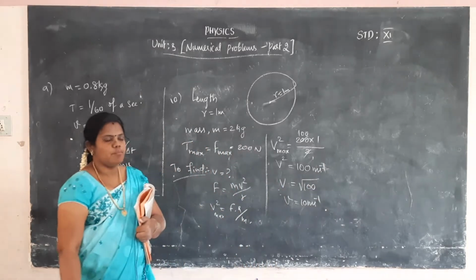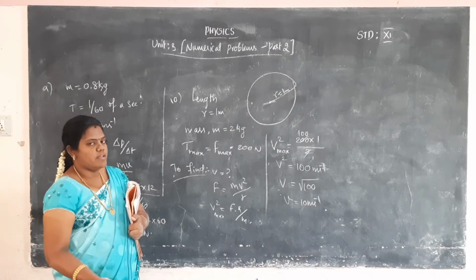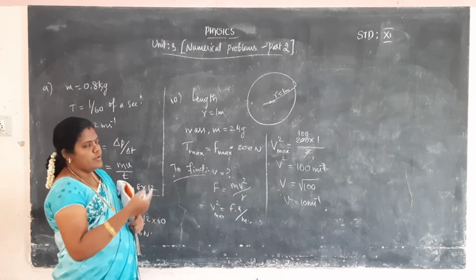Acceleration is meter per second square, but velocity is meter per second. Okay. How did we derive that?